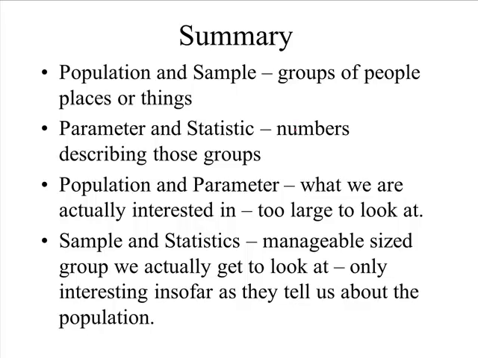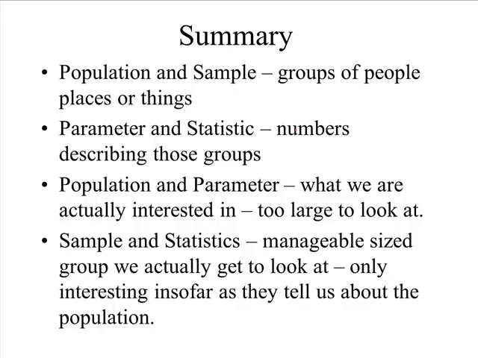Population is the large group that we're actually interested in. Sample is the small group that we actually get to look at. Parameters and statistics are numbers describing those groups. So parameter describes the population, the two P's go together. A statistic describes the sample, the two S's go together.